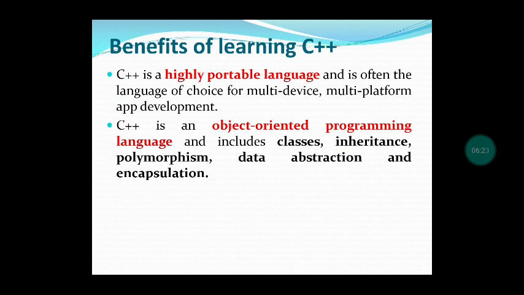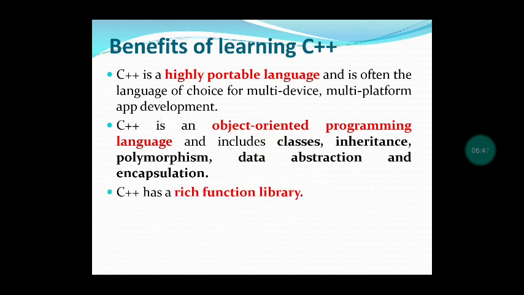Object-oriented programming solves real-time problems. We call this object-oriented programming because it includes classes, inheritance, polymorphism, data abstraction, and encapsulation. These things we will discuss as a separate chapter in the 4th unit.